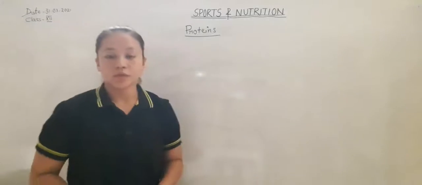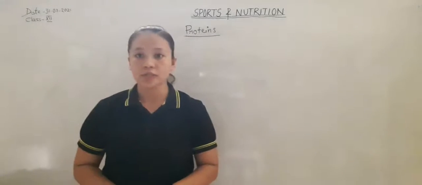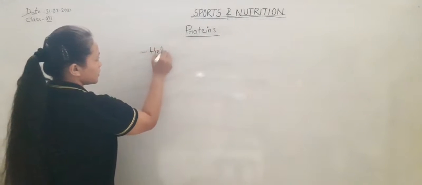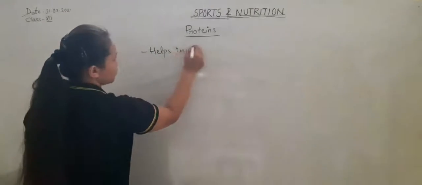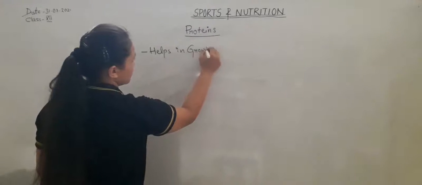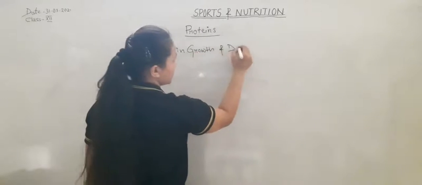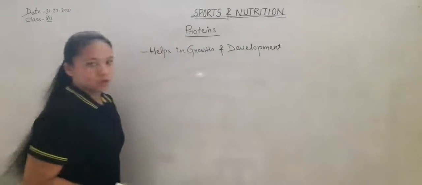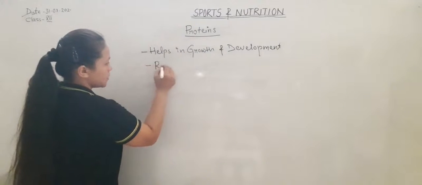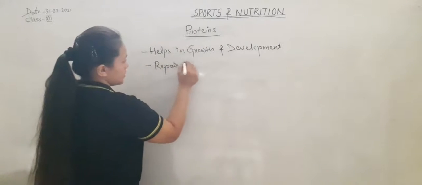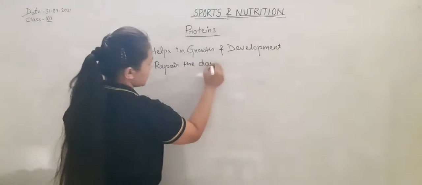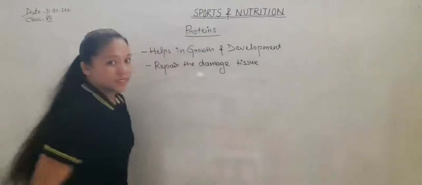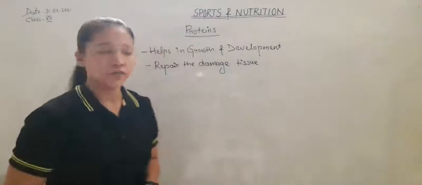Next is protein. Protein helps in growth and development of the body. It helps to repair damaged tissue, quick healing of injury, fast recovery, etc.